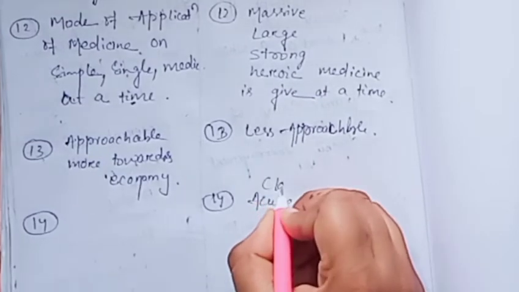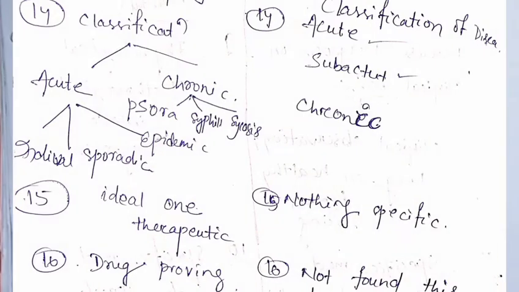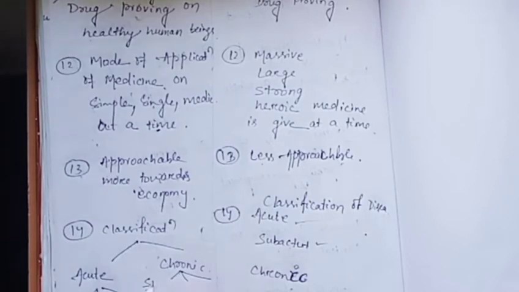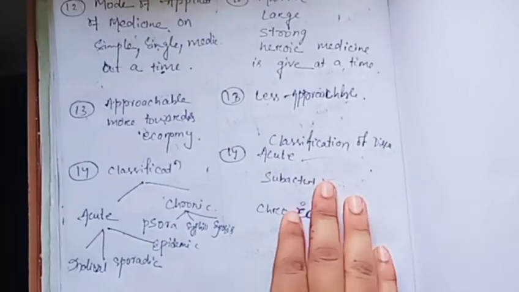But in homeopathy, the classification of a disease is in two terms, that is acute and chronic. In an acute case, there are 3: individual, sporadic, then epidemic. Whereas in a chronic case, it covers 3 miasms, that is psora, syphilis, sycosis. This type of classification is not found in allopathy.